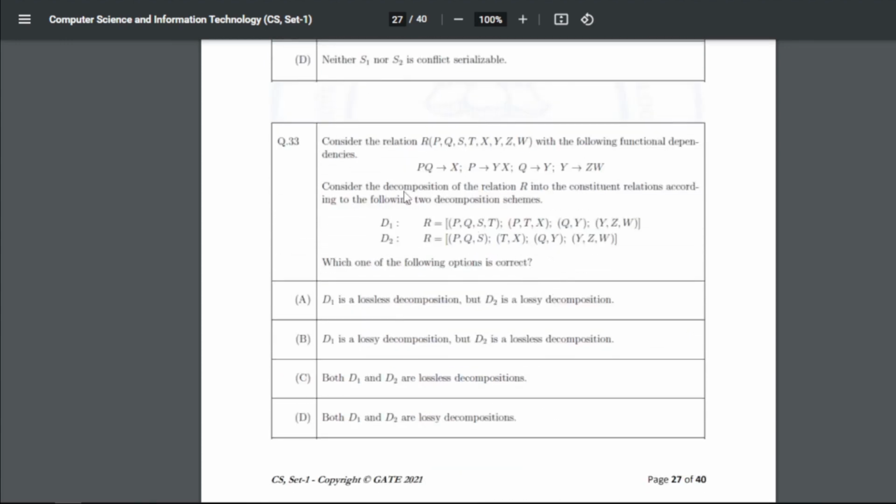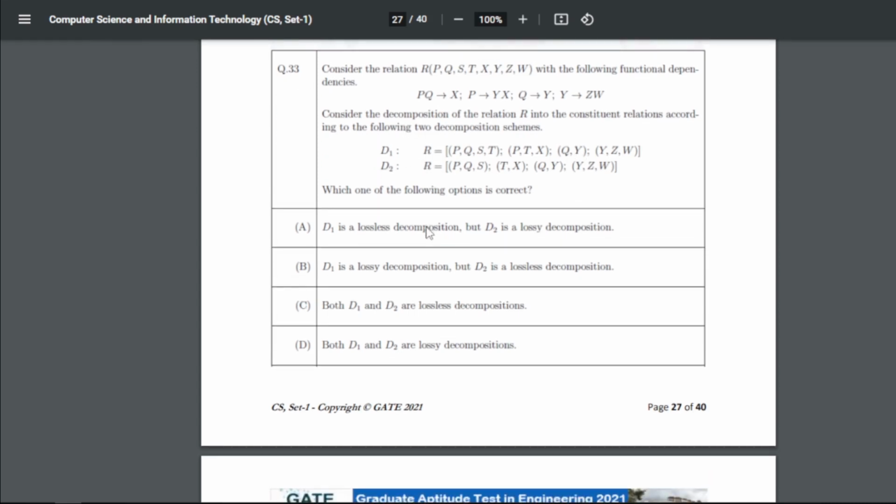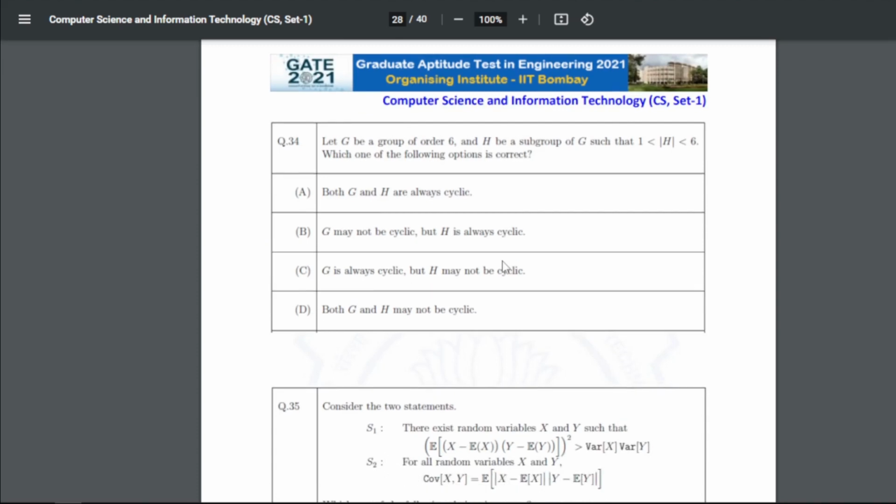So 33, consider the relation R(P, Q, R, S, T, X, Y, Z, W) with the following functional dependencies. Consider the decomposition of the relation R into constituent relations according to the following two dependencies. Right, question 33 is A: D1 is a lossless decomposition but D2 is a lossy decomposition.